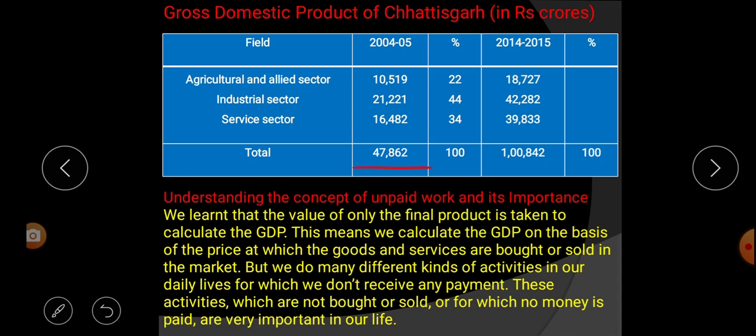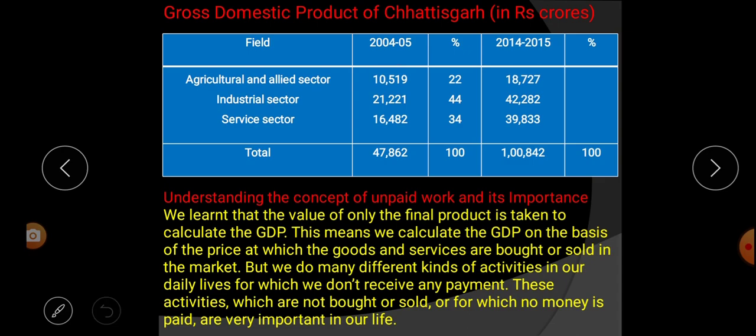This was the GDP of Chhattisgarh in the year 2004-5. All the final products were included, and it is calculated as 47,862 crores.